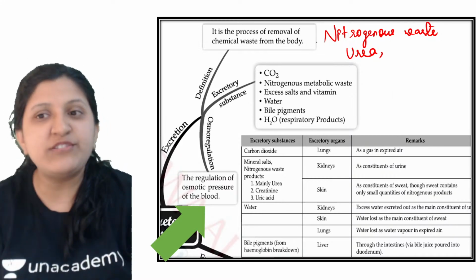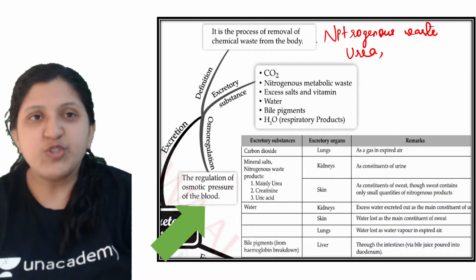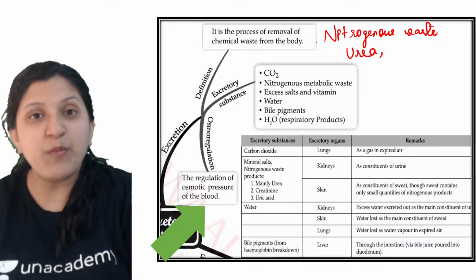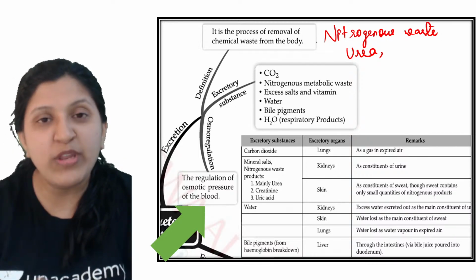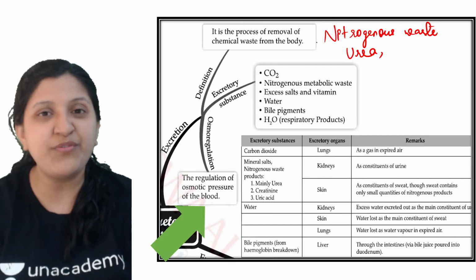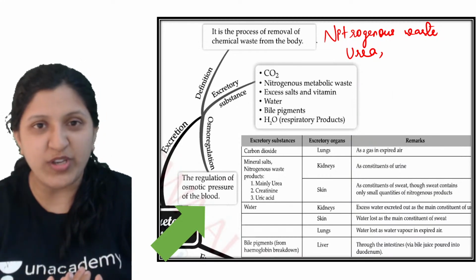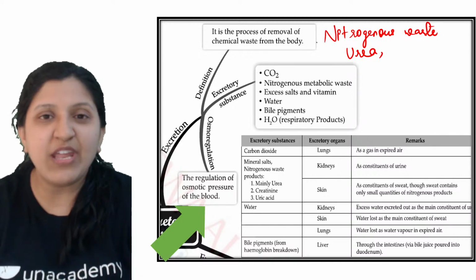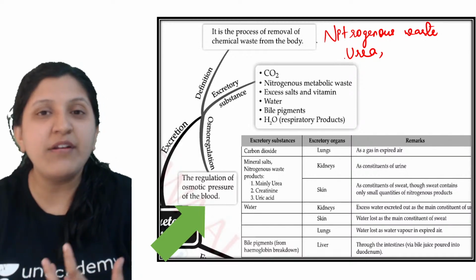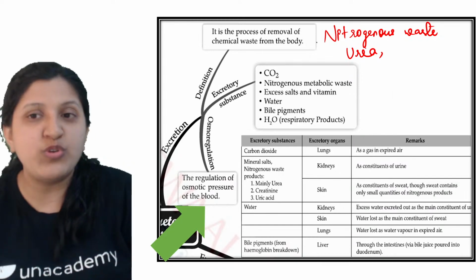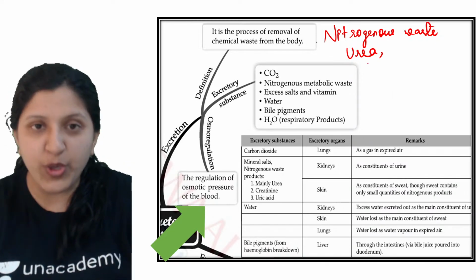Mainly we humans remove urea. We cannot get rid of ammonia, because to dissolve ammonia a lot of water is required, which we do not drink. So we remove nitrogenous waste in the form of urea.